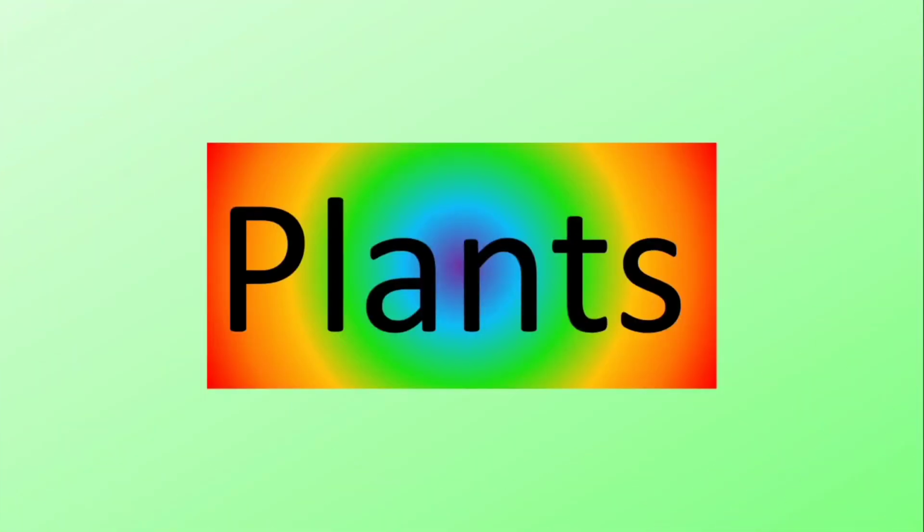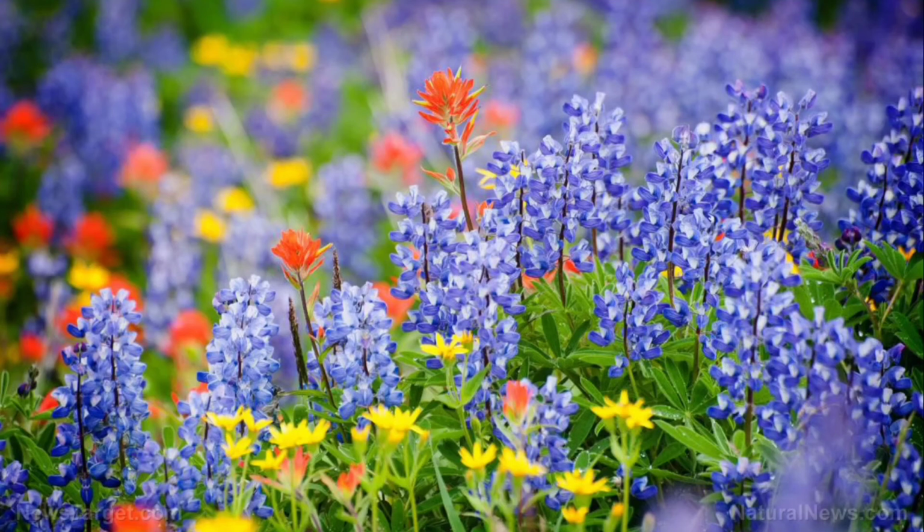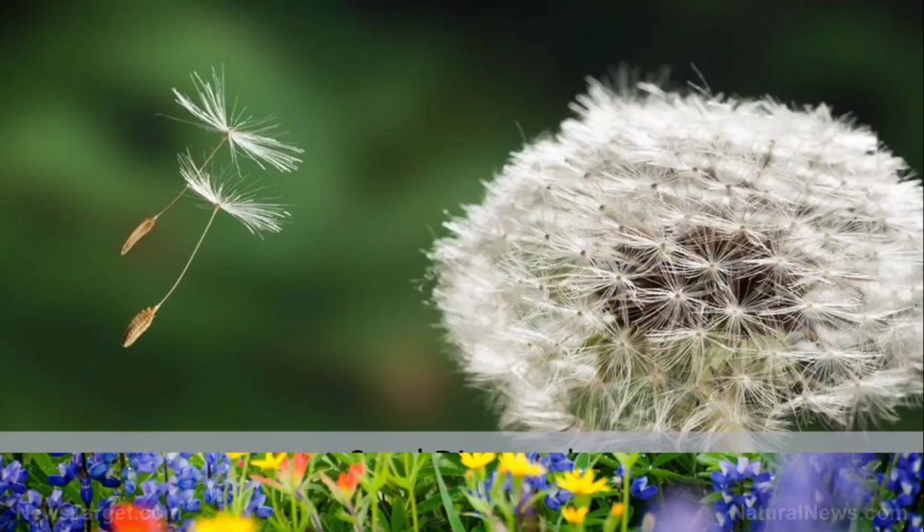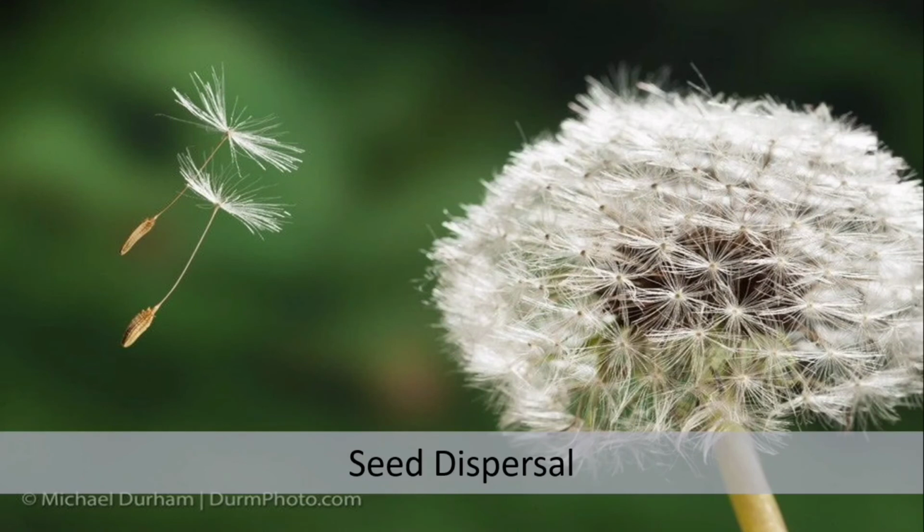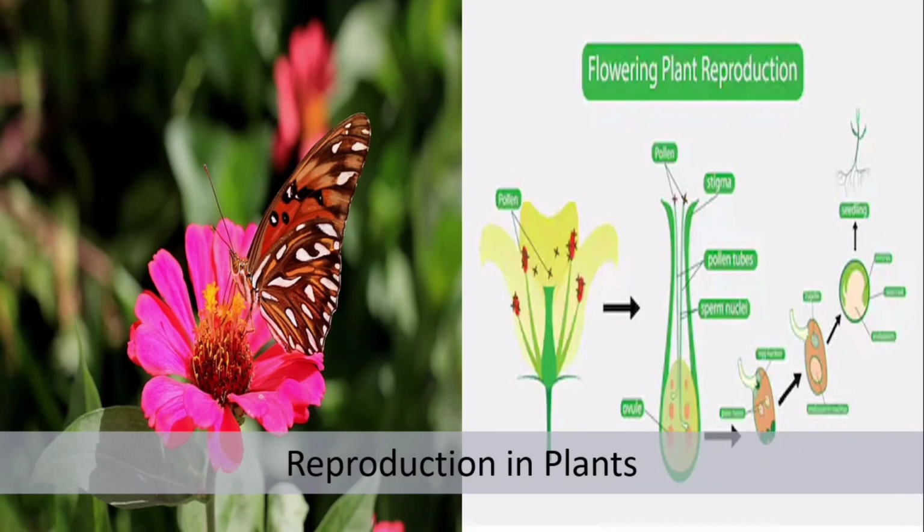Plants are not that simple. If they are giving this much to us, they also take something from animals. The food that plants prepare needs a big amount of carbon dioxide, and we exhale carbon dioxide in large amounts. Many insects and birds pollinate. They take the pollen grains and put them into the stigma of other plants. This helps plants to reproduce.